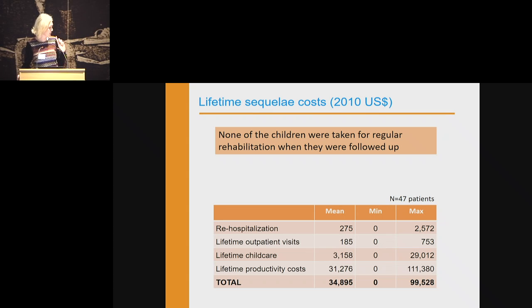And then 81% of the households said that one person couldn't work because they had to look after the child. And then we asked, so how much do you think you could have made in money if you could work? And that's what we used to estimate this lifetime productivity cost.